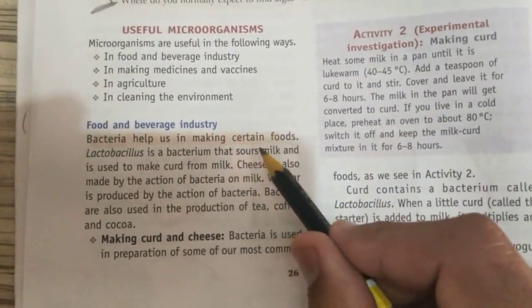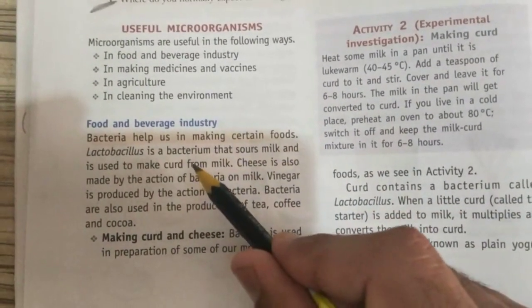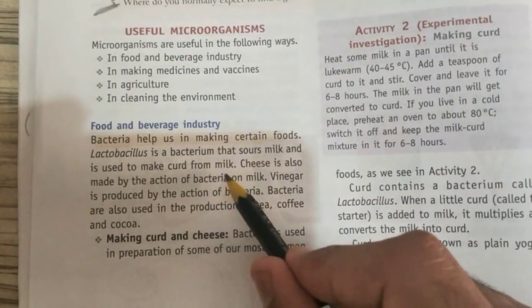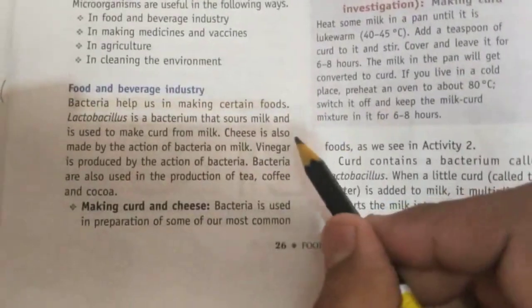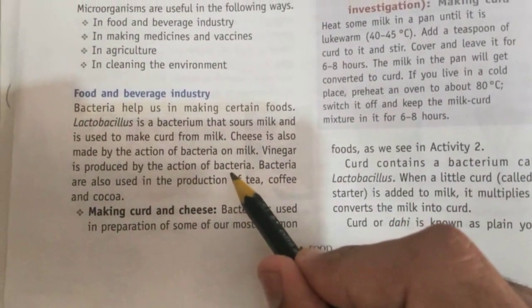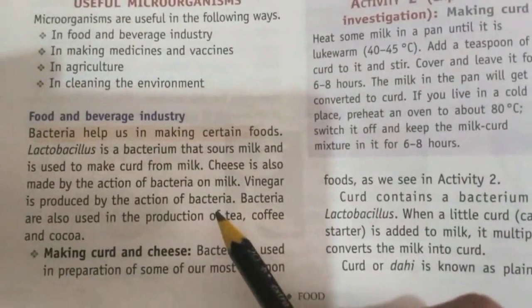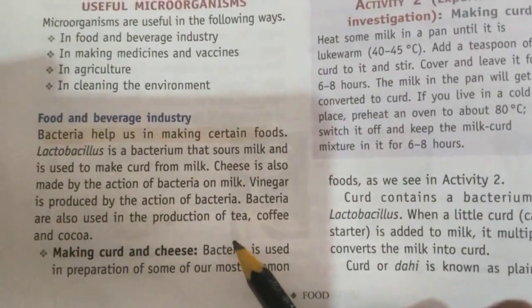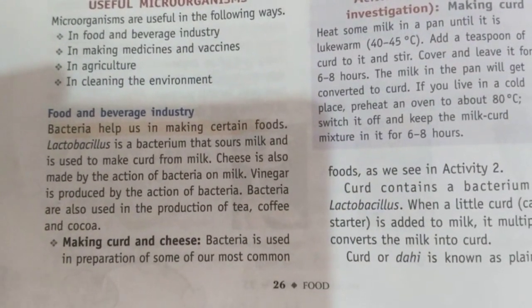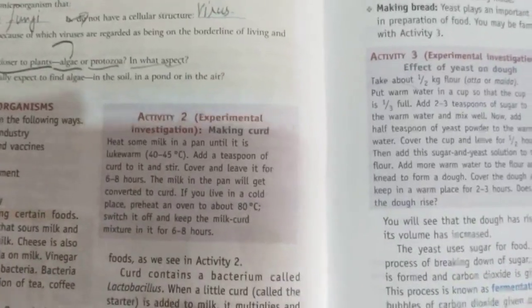Food and beverage industry. Bacteria help us in making certain foods. Lactobacillus is a bacterium that sets milk and is used to make curd from milk. Cheese is also made by the action of bacteria on milk. Vinegar is produced by the action of bacteria. Bacteria are also used in the production of tea, coffee and cocoa.